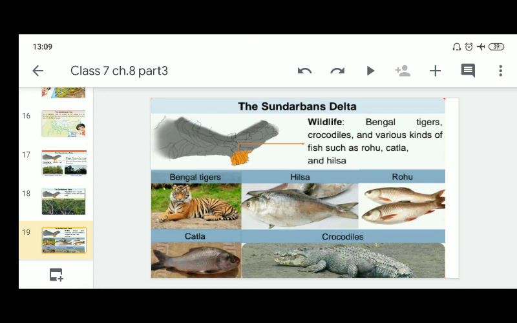So children, revise this concept from the book, read the chapter, and try to complete all the exercises related to this concept in your fair notebook.